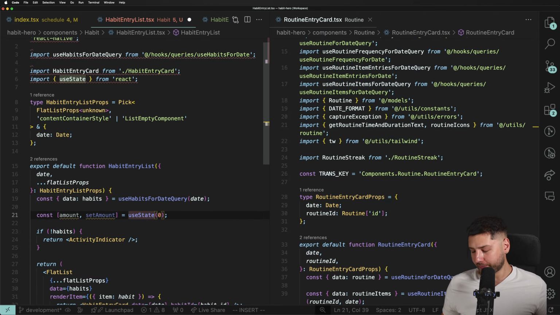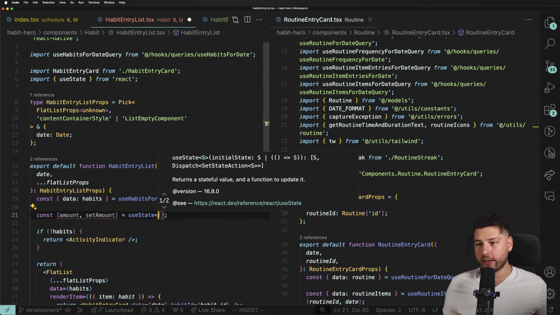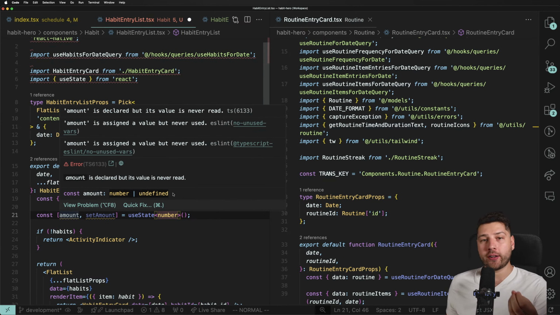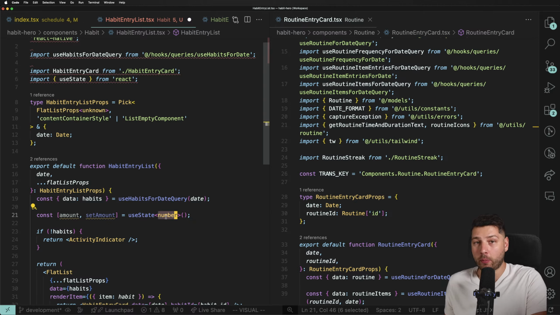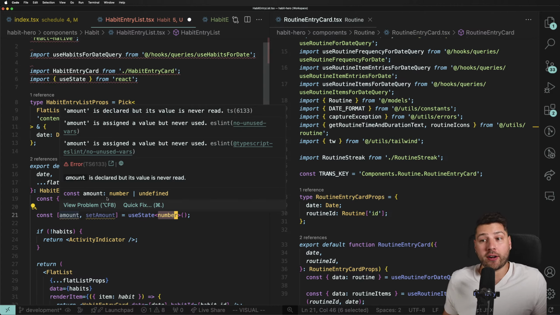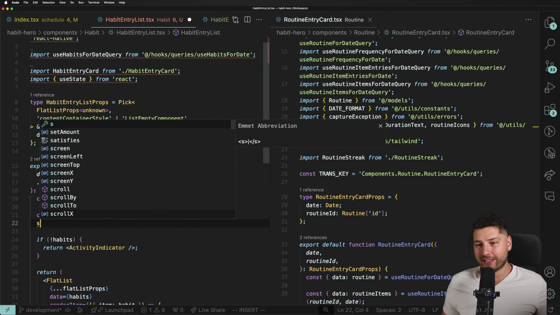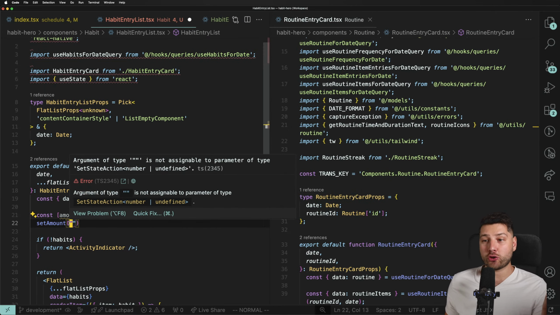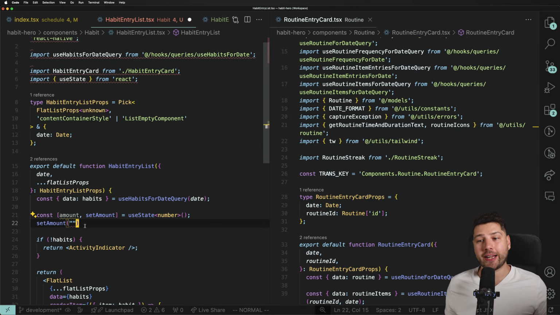But if you wanted to, for example, have this undefined initially, you could give it number as a type. And now amount is going to be number or undefined, right? Of course, you gave it a type number, but its initial value is undefined. So that's what its type is. If you then want to call setAmount and pass here a string, it's going to complain that a string does not belong to number or undefined, right? Start with that. It's super simple. Change this to a number, and now it works. You have no more errors, and you now understand, right?